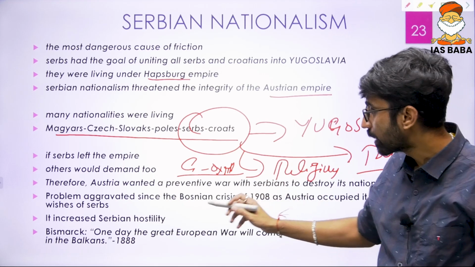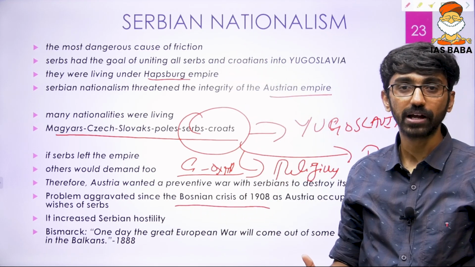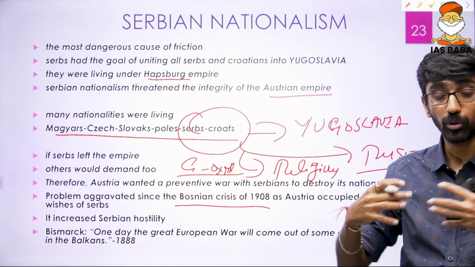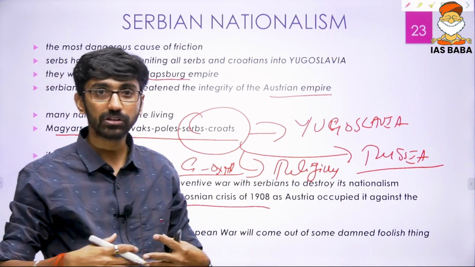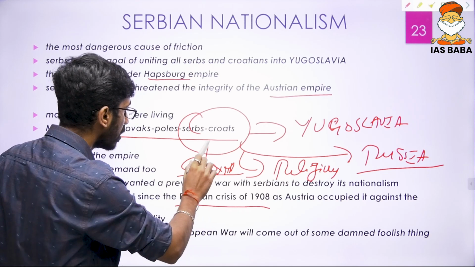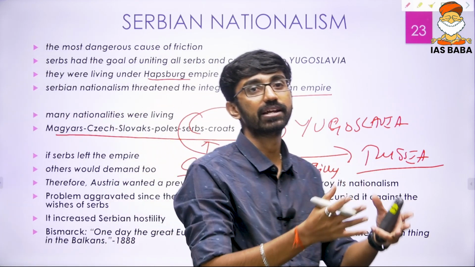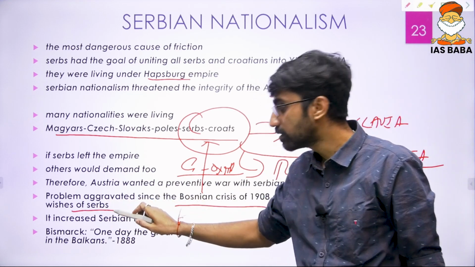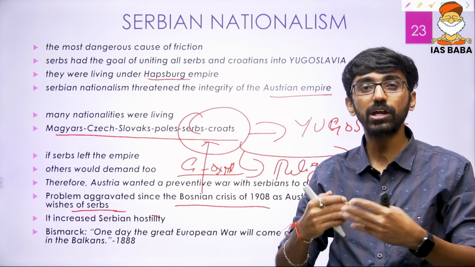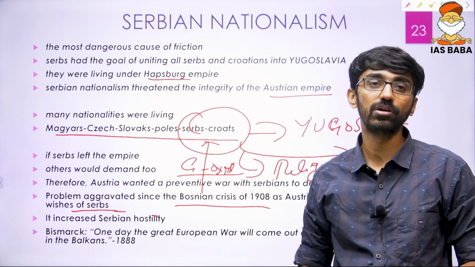Particularly, the problem aggravated since the Bosnian crisis of 1908. What is this Bosnian crisis of 1908? Austria annexed Bosnia, because Bosnia was part of the Turkish Empire and the Turkish Empire was declining. But Bosnia had a lot of Serbs, Slavic people. Now Serbian hostility further increased, because giving Bosnia to Austrian control was against the wishes of the Serbs. It increased animosity towards Austria.